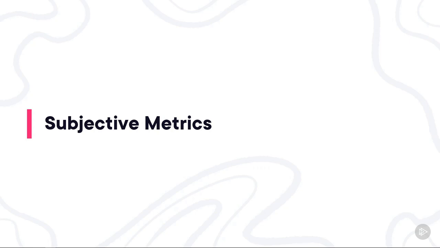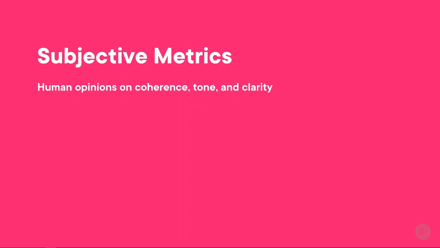Subjective metrics are just like they sound, they're subjective. These are human opinions on coherence, tone, and clarity of an AI's response. By definition, these are subjective, meaning two humans can look at the same response and have different reactions to it. But because humans are the intended audience, it's important that we do our best to evaluate and use these metrics to measure how an AI model is doing overall.